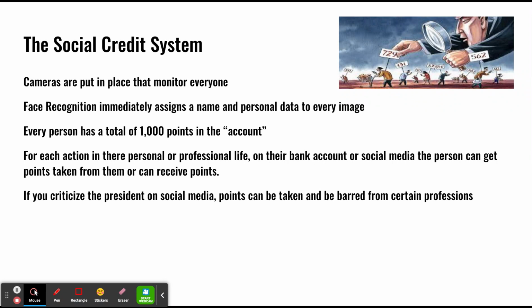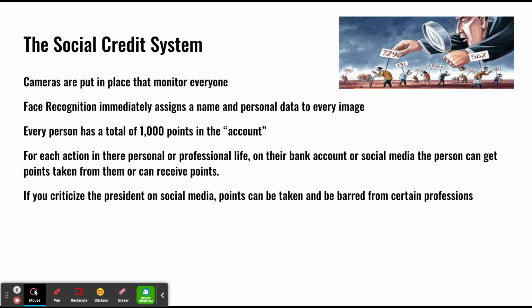There's also a social credit system. They have cameras put in place that monitor everyone. It has face recognition, so when an image pops up, they can assign a name and personal data to each face. Each person in this system has 1,000 points in their account. So for every action that goes on in your life, you can either gain or lose points.